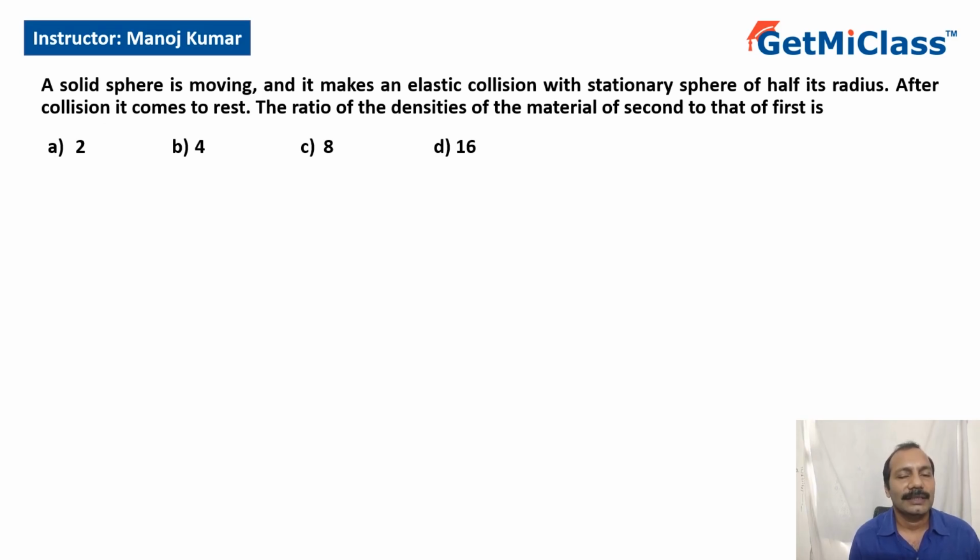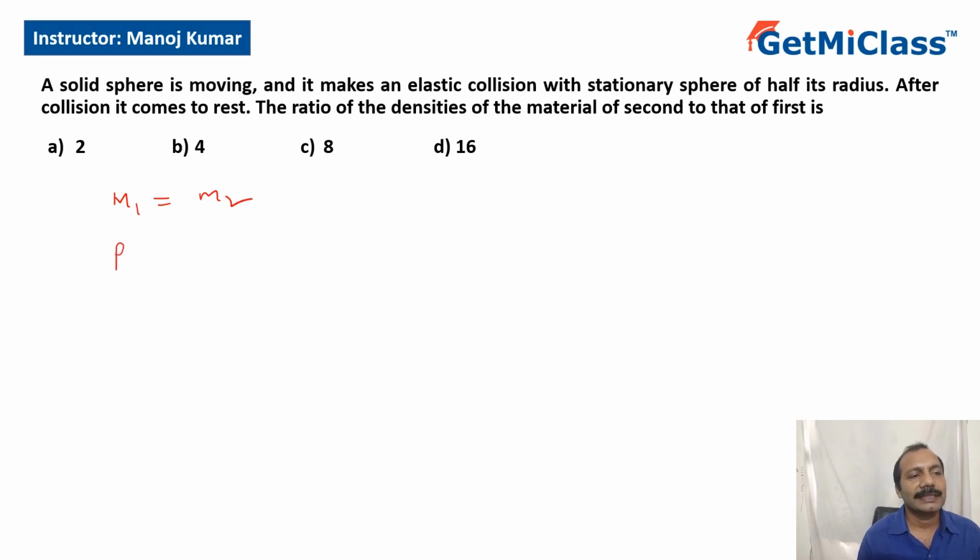So here the collision is elastic, and what is happening is the first body is stopping. That is, they are exchanging their velocities. So if they are exchanging their velocities, what can I say? I can say mass of the first body equals mass of the second body. Now what is the mass of the first body?